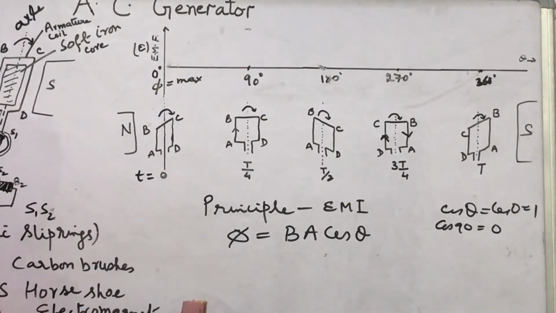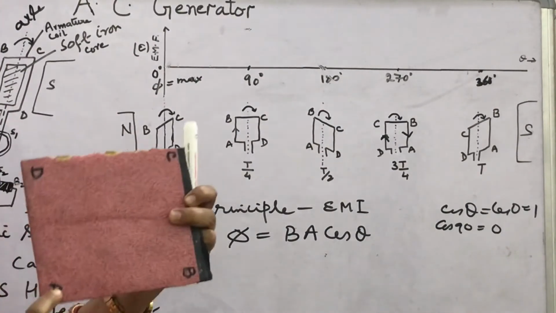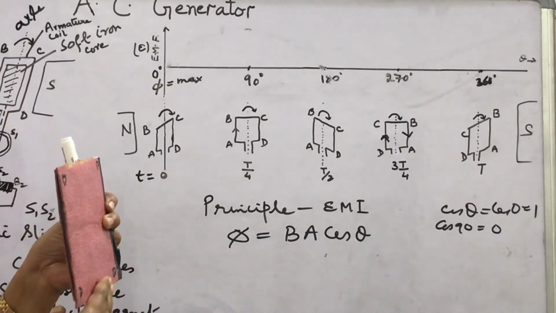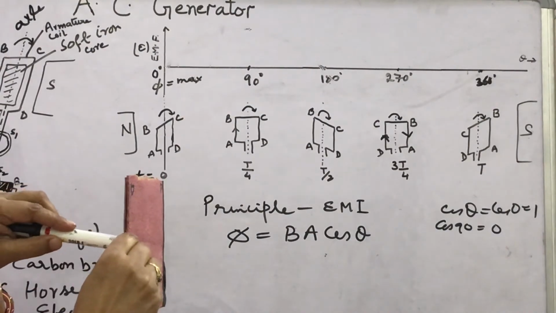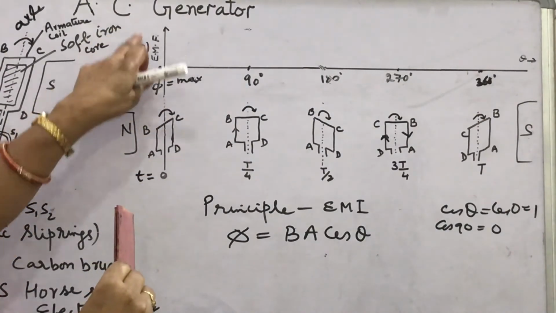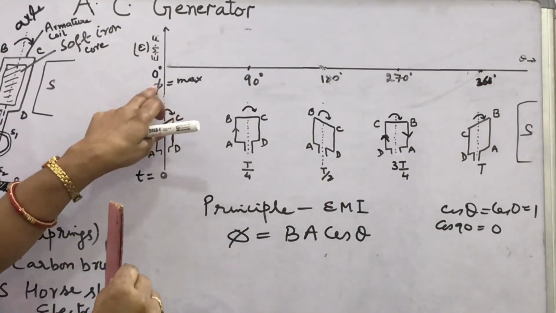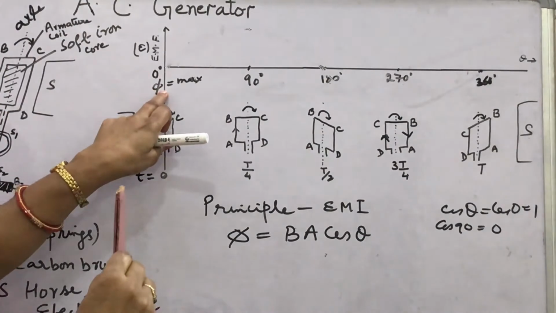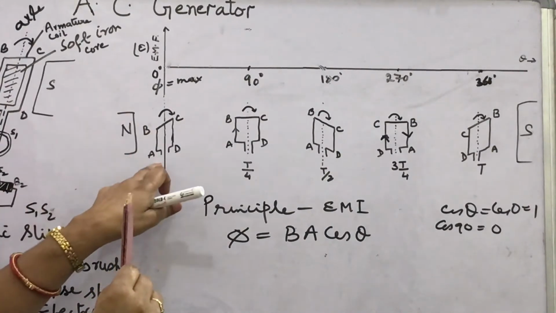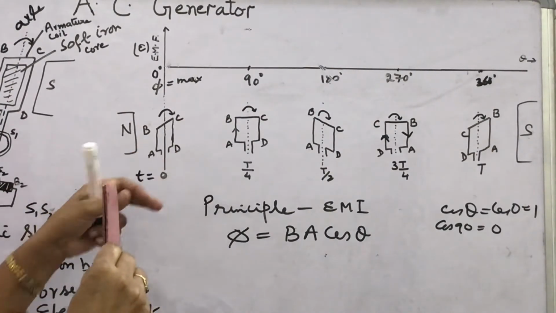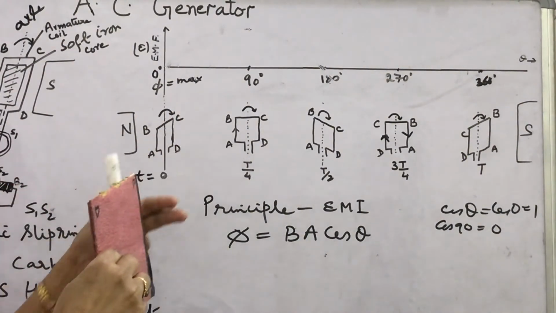So what happens if initially the side AB, I am showing here, is downward, CD is upward, and flux is maximum. So I have written here EMF versus theta. I have taken x and y axis, and at 0 degree flux is maximum. I have shown here, this is the north pole and this is the position of coil. So AB is downward and CD is upward. So this is the position.